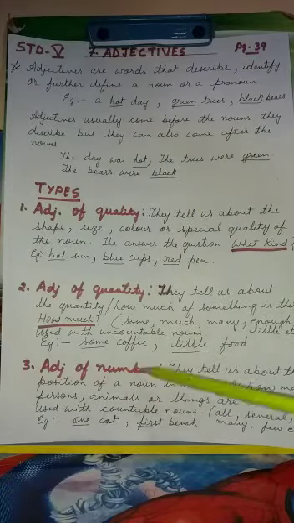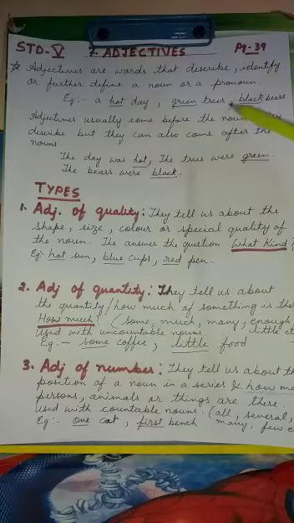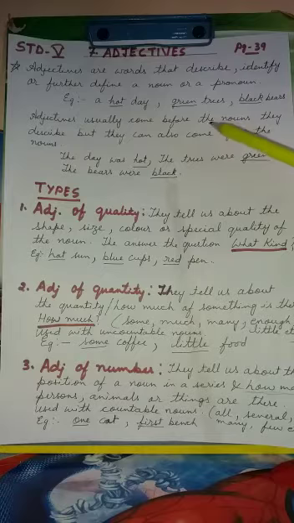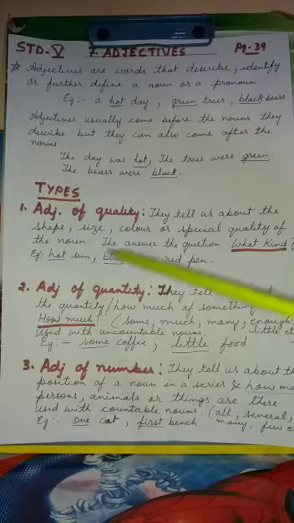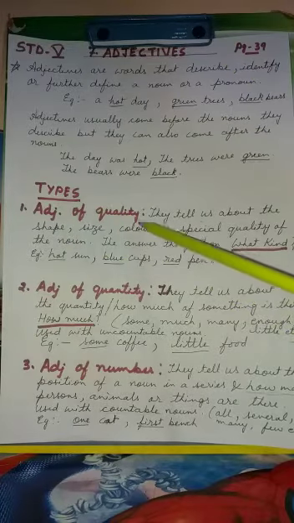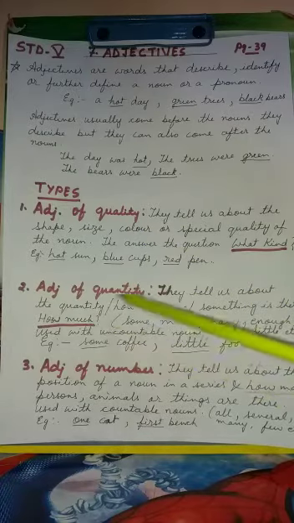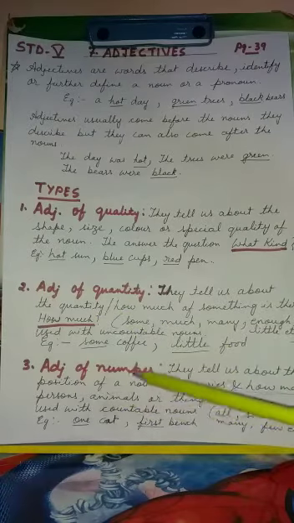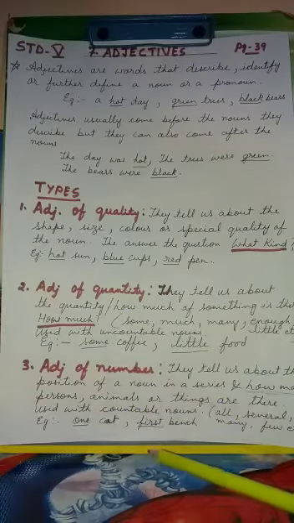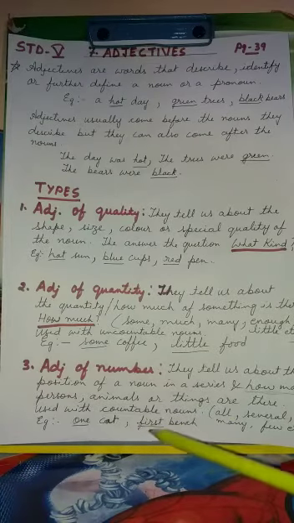So for today you will remember these three different kinds of adjectives. First I taught you what an adjective is. First try to understand: adjectives are describing words. They tell you about the noun or the pronoun used in the sentence. Adjective of quality tells you what kind of noun or pronoun. Adjective of quantity tells you how much of something, and adjective of number tells you how many of something, or what is the position of the noun in a series.